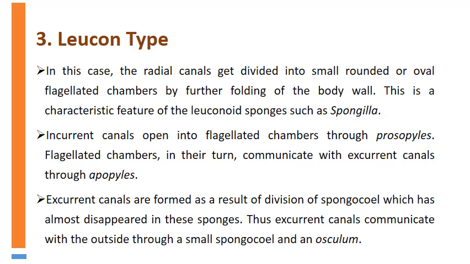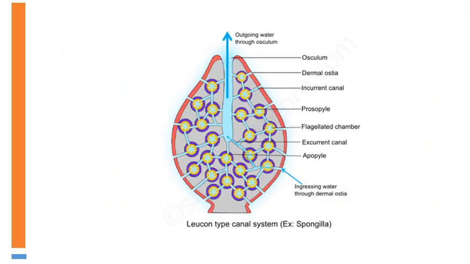Incurrent canals open into flagellated chambers through prosopyles. Flagellated chambers in turn communicate with excurrent canals through apopyles. Excurrent canals are formed as a result of division of the spongocoel, which has almost disappeared in these sponges. Thus, excurrent canals communicate with the outside through a small spongocoel and an osculum. This is a diagram of the leucon type canal system.